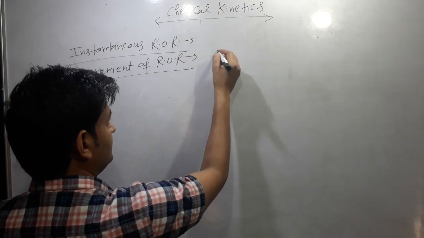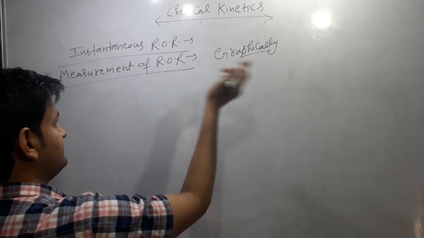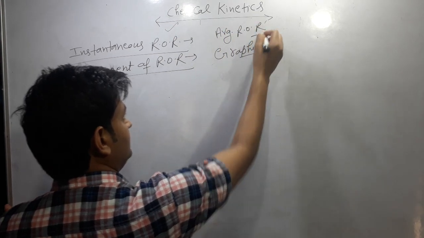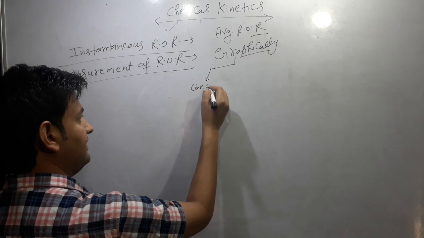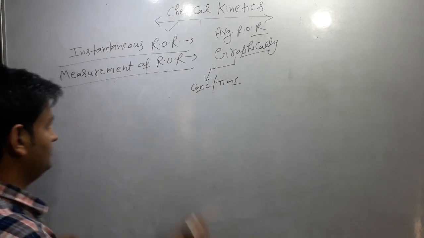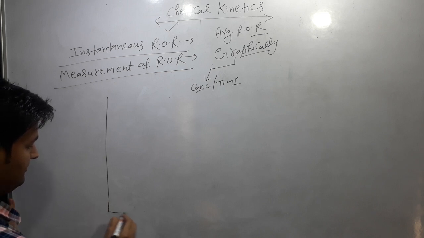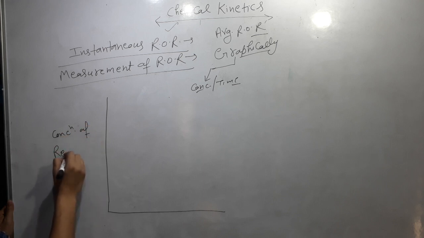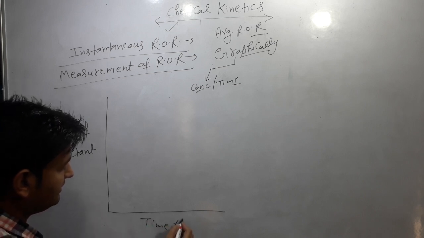So it can be measured graphically. Graphically we can measure instantaneous rate of reaction and average rate of reaction. We draw a graph between concentration and time: concentration of the reactant and concentration of product with respect to time. So we are going to draw a graph between these. That is the concentration of reactant on the y-axis, and here is the time, that is t.